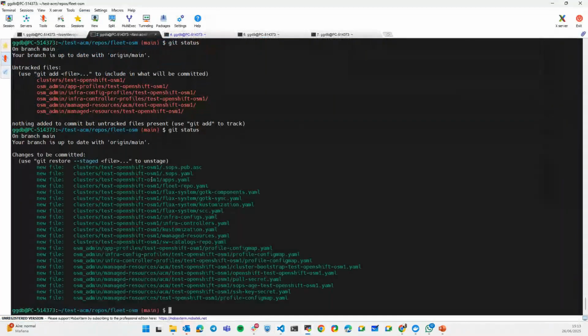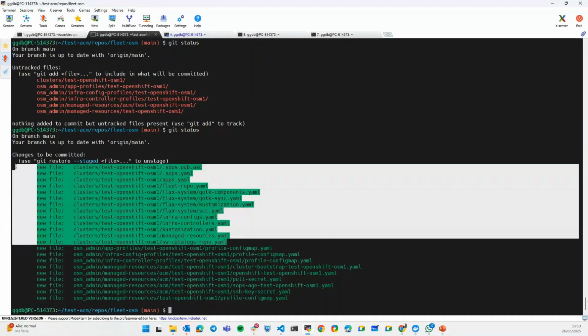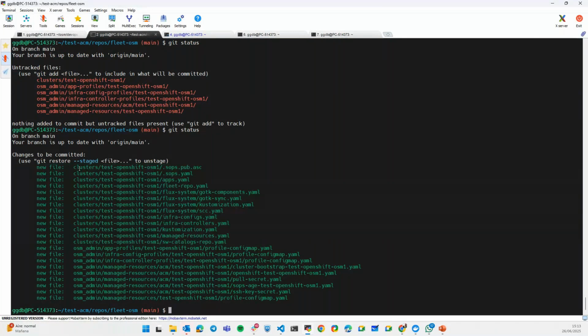In the end, these are the files that will be added by the commit. You see here there is a set of related files. There is a specific folder that is created under clusters. That is test OpenShift OSM1, the cluster that I'm going to create, with everything: the Git repository for the software catalog, the repository for the fleet repo, the infra configs, infra controllers, everything here.